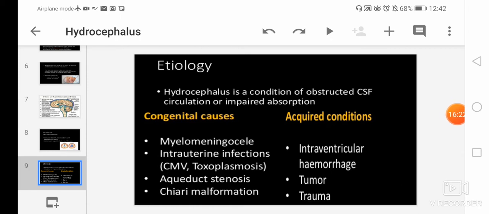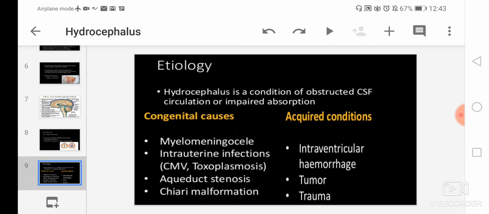So in etiology there are two categories, that is congenital causes and acquired conditions. Firstly we will deal with the congenital causes. Congenital means it is there from birth. In congenital causes, the first is myelomeningocele. Approximately 80 to 85% of people born with spina bifida or myelomeningocele have hydrocephalus.